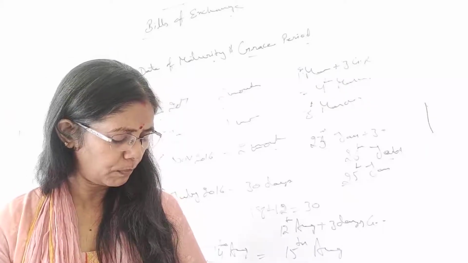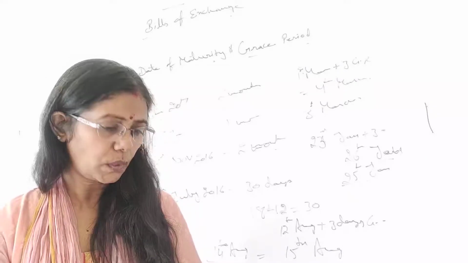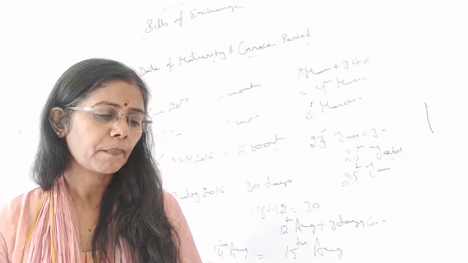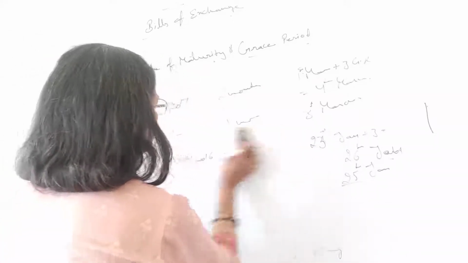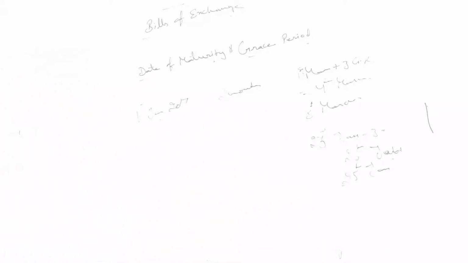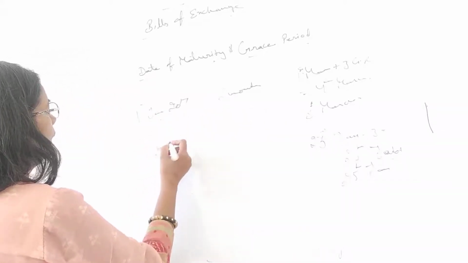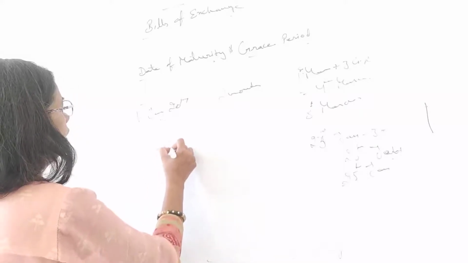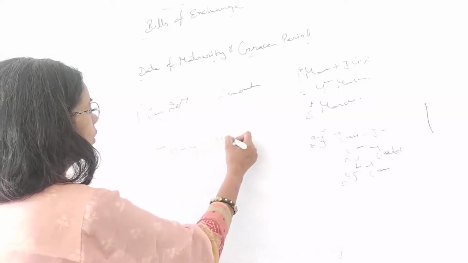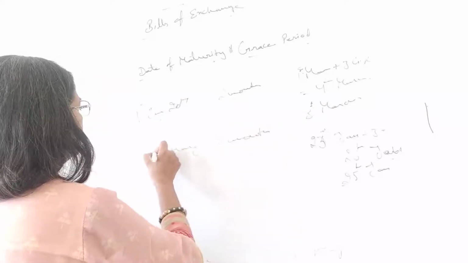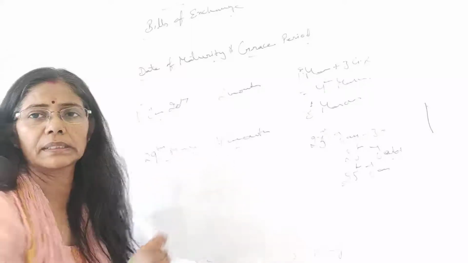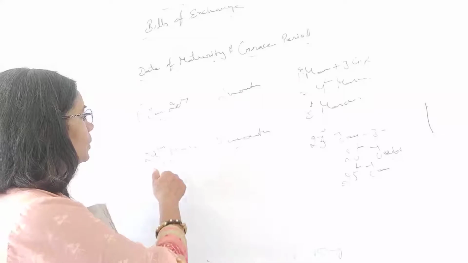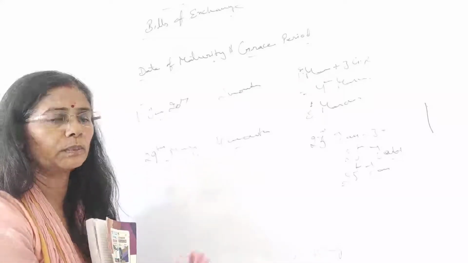Well, let's take one more, the third one. 29th May for 4 months. Alright. Just count 29th May for 4 months. Here we have to calculate the months. Okay, so May has 31 days, so no problem.